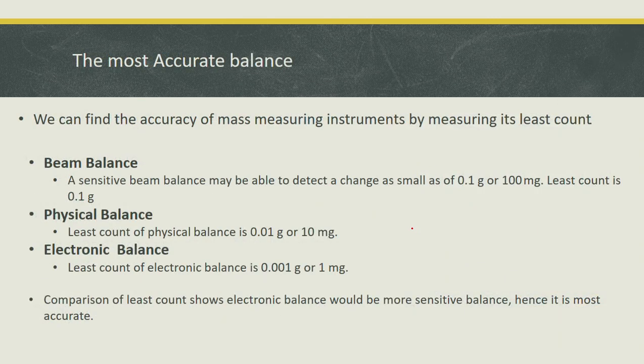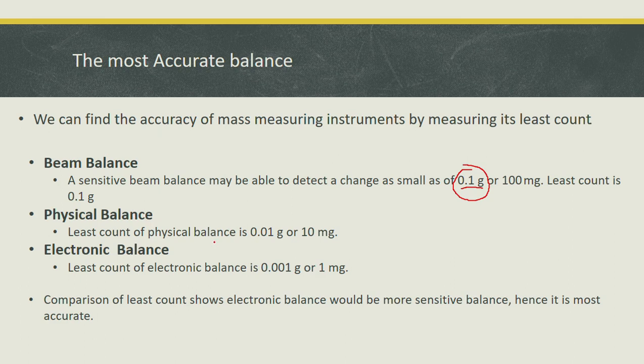Now at the end we compare the accuracies of these mass measuring instruments. A sensitive beam balance can detect a change of 0.1 gram. So the minimum mass that a beam balance can measure is only 0.1 gram. So the least count is 0.1 gram.